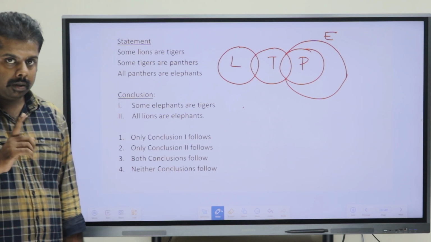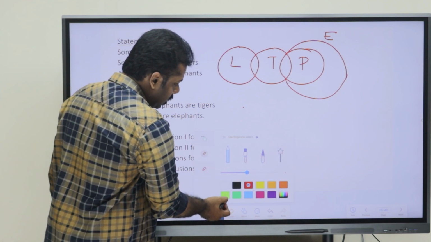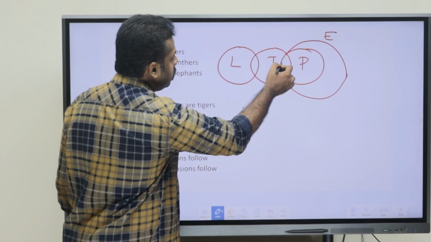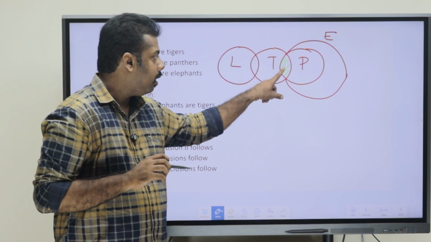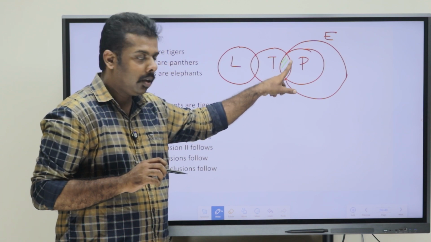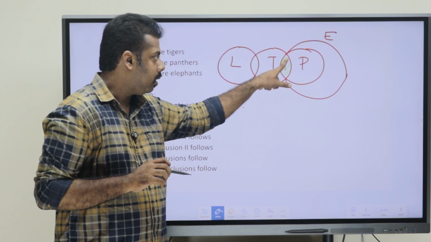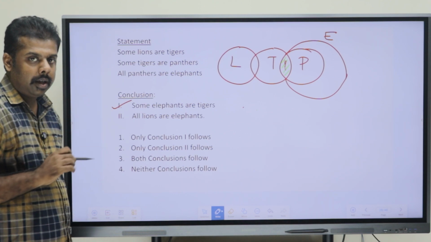Is it right or wrong? Yeah, this is right, because we can see this in the Venn diagram. Tiger is this circle, okay, and we can see that the elephant is the outer circle and they have a common portion here, okay. So "some elephants are tigers" is the right one.